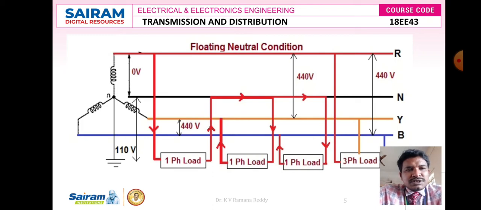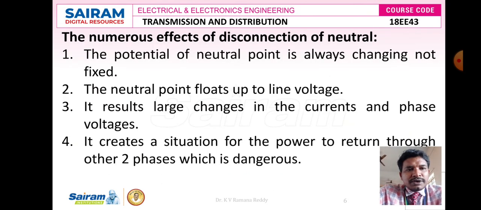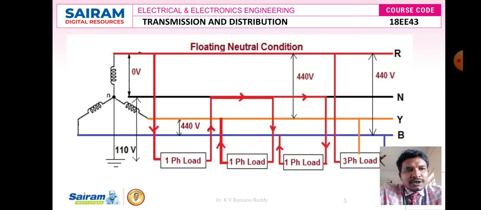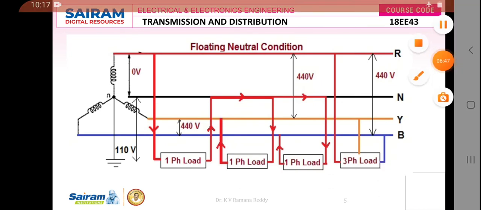Actually the neutral voltage should be 0, but if it shows a floating voltage like the line voltage, say 440 volts, it results in large changes in the currents and phase voltages. Then it creates a situation for the power to return through the other two phases, which is so dangerous at 440 volts, as you can observe very clearly.